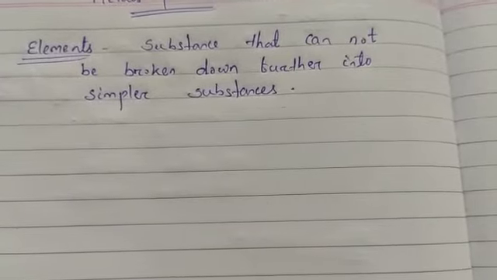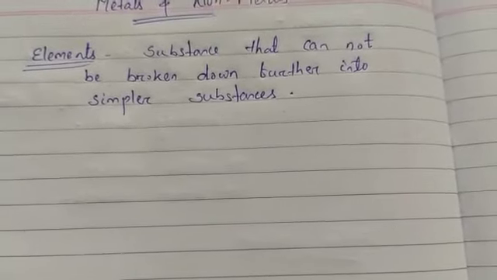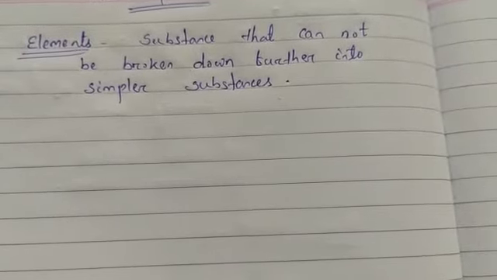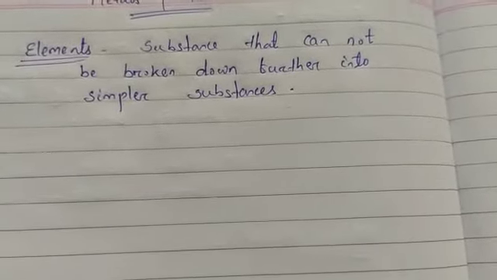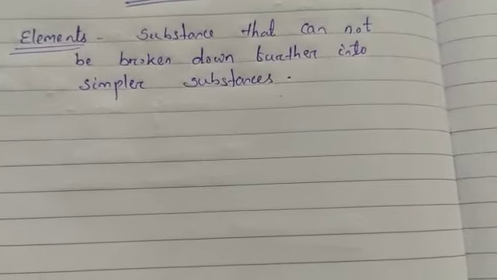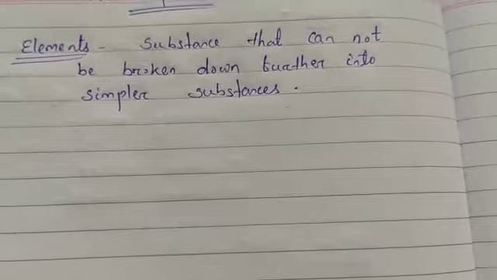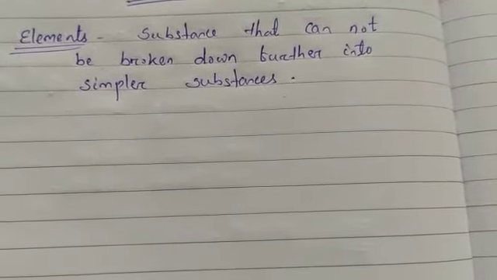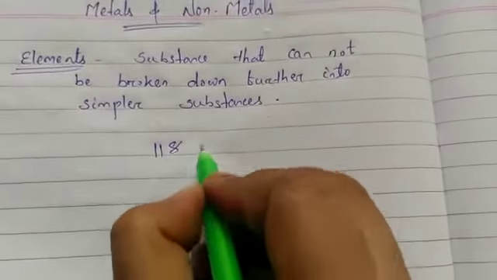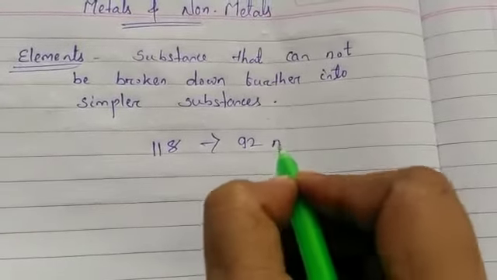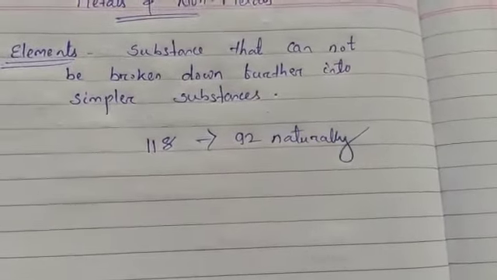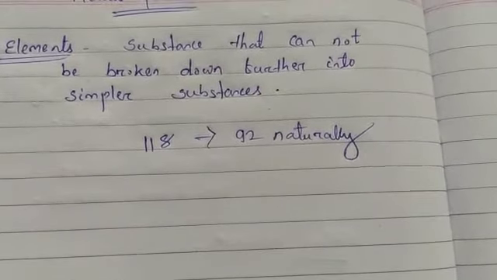That is why they are considered as elements, and there are a total of 118 elements till now, out of which 92 are naturally occurring elements and the rest are human made.